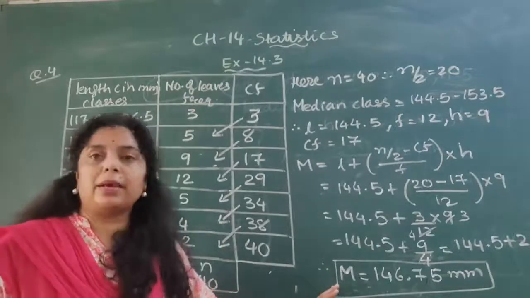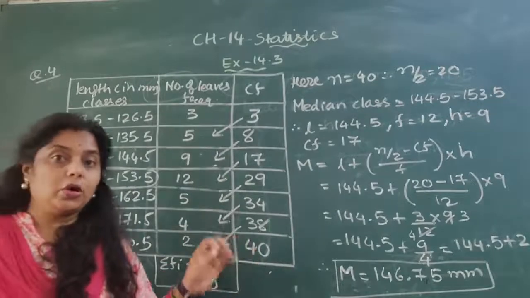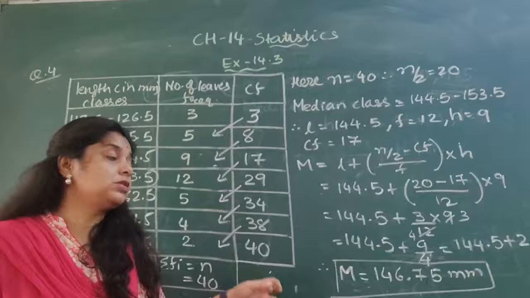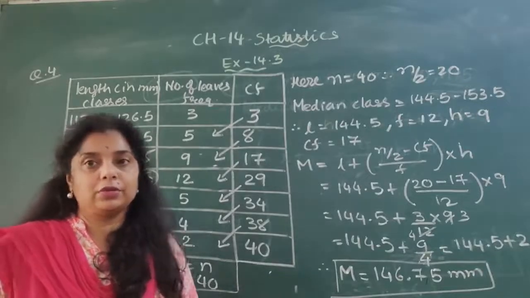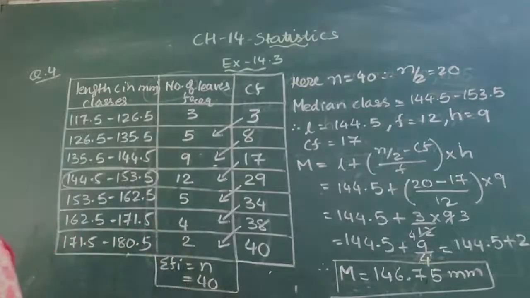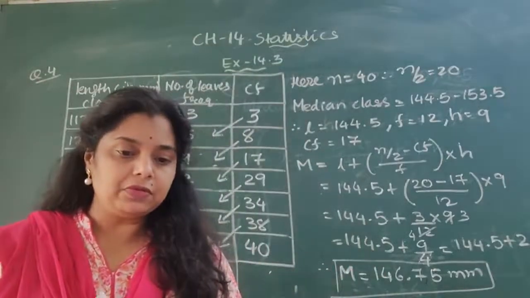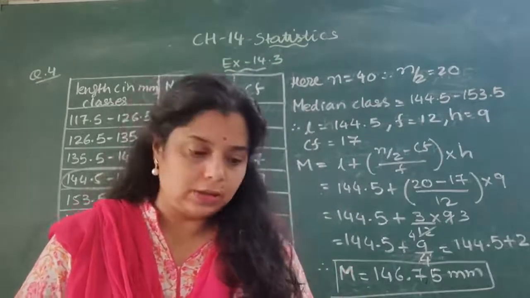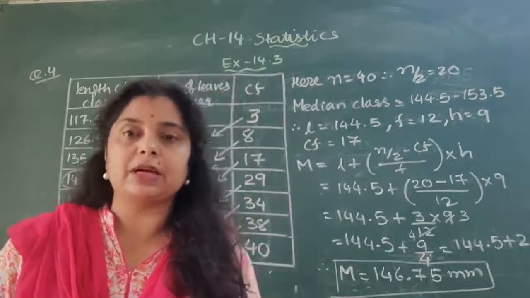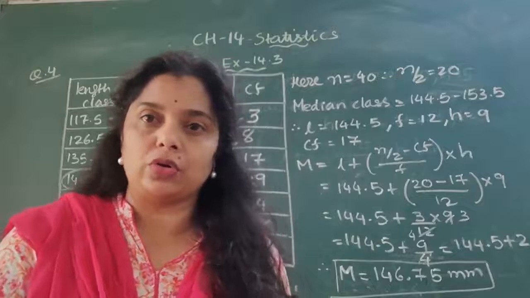So this is the method by which we can get the median if non-continuous classes are given. This is one of the most important examples in exercise 14.3. Let's see the next one. Let's discuss question numbers 5, 6 and 7, because I hope you are able to do these sums as we have already done this type of example. Questions 3 and 4 were quite different and we have solved them already, right?